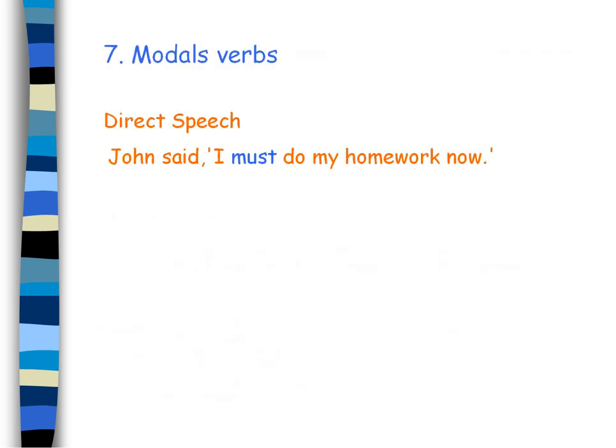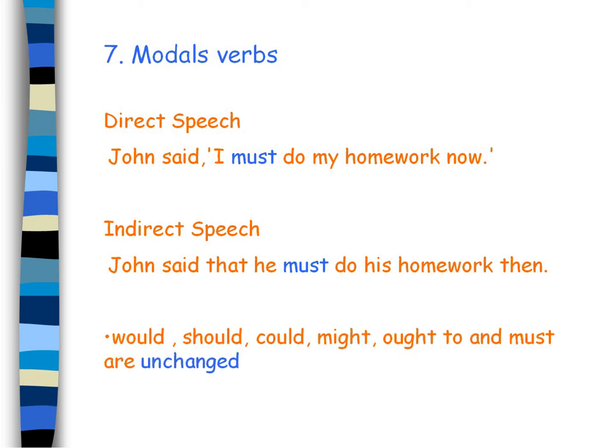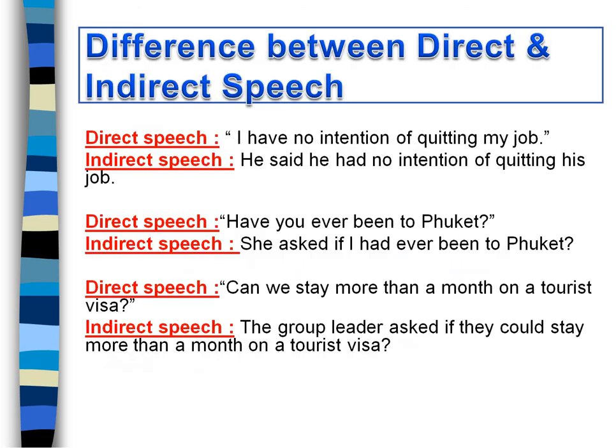And what about the modal verbs? Also, there are some changes in the modal verbs. For example, in direct speech, John said, "I must do my homework now." In indirect speech, John said that he must do his homework then. So would, should, could, might, ought to, and must are unchanged. So modal verbs are not changed. But we can also change must. For example, the past form of must, we can put had to.